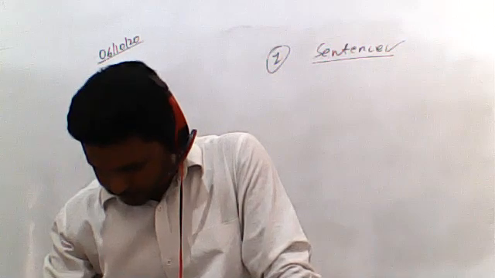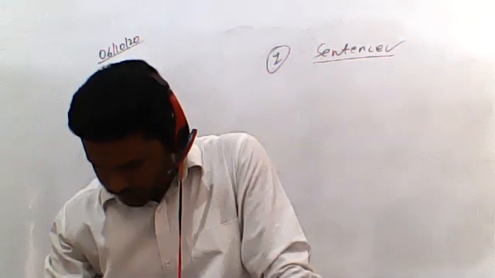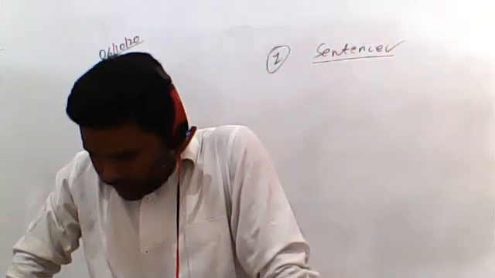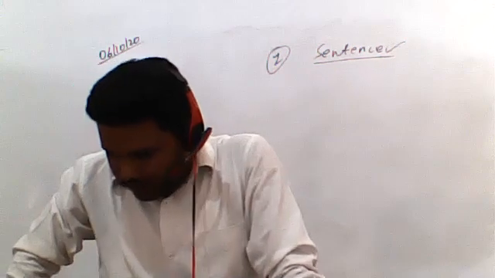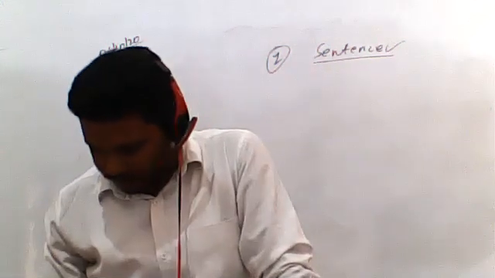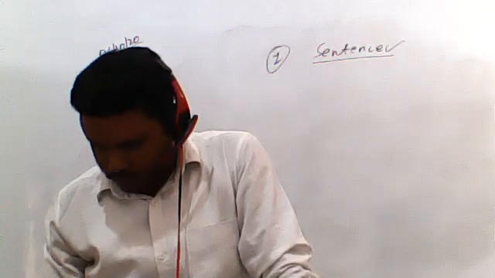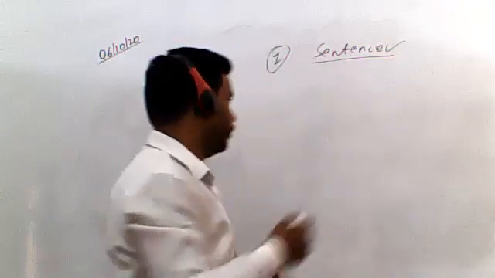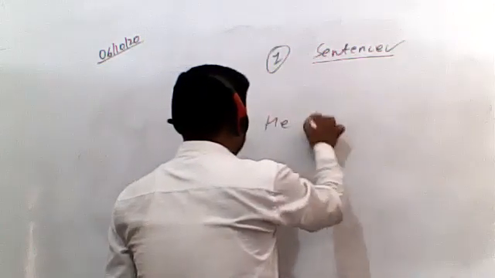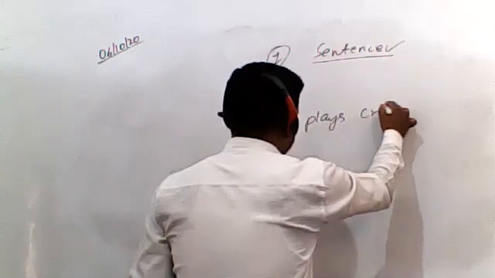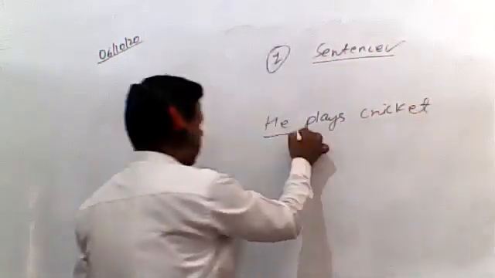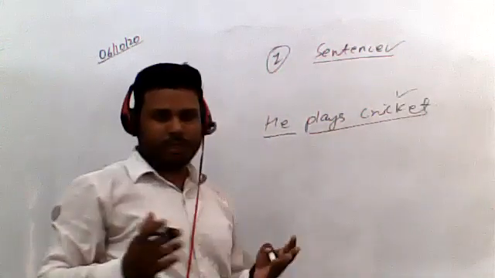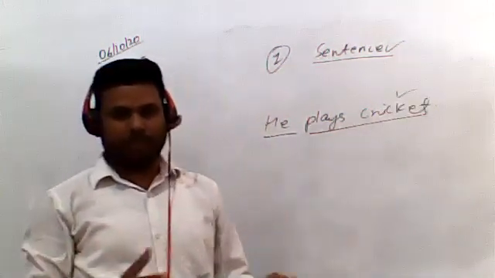First exercise is define subject and predicate. Write the 5 sentences, put single line under the subject and the double line under the predicate in each sentence. So here, as far as subject and predicate is concerned, I think there should be no doubt. He plays cricket. In this, he is the subject and the rest of the part, plays cricket, is the predicate. So I think it should be clear to you all what is the subject and what is predicate.